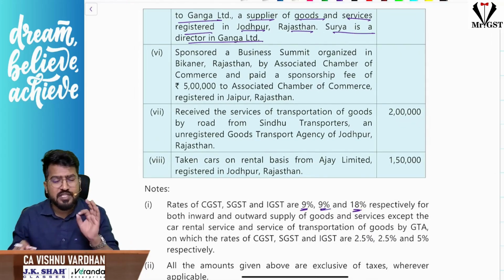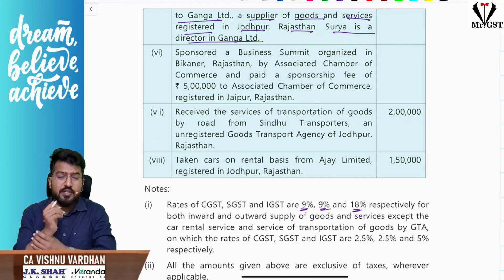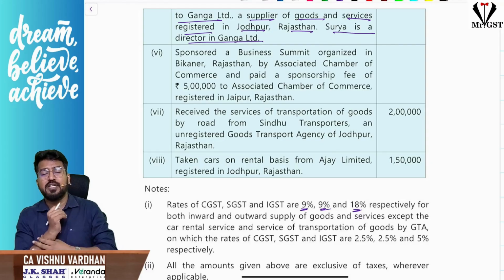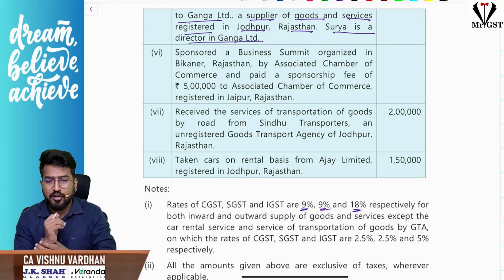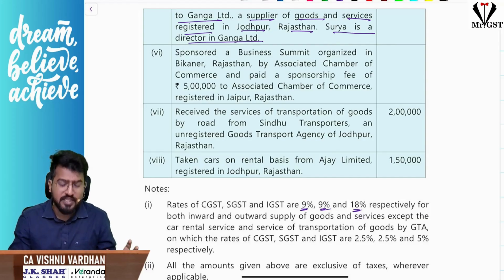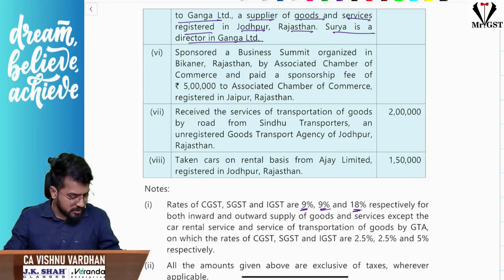See, this question is really a good question where they have covered various concepts. Now, when you are writing the answer, you should be careful in writing all the working notes. That is very, very important. Not just filling the numbers and doing the adjustments, but also writing the working notes is going to be very crucial. So please be attentive while writing the working notes, right? Fine. So let us continue.